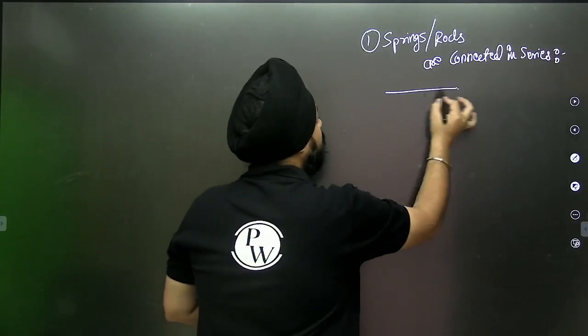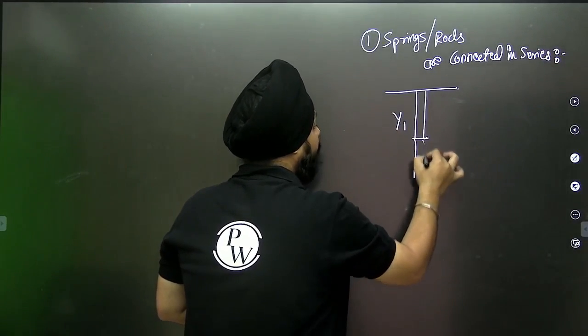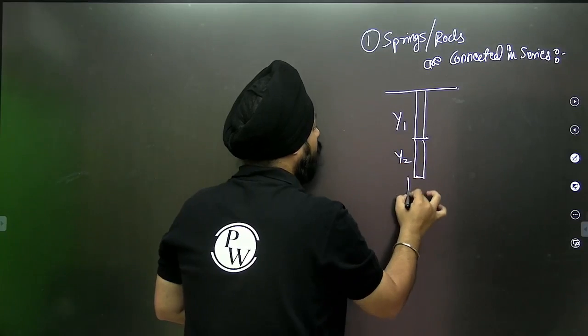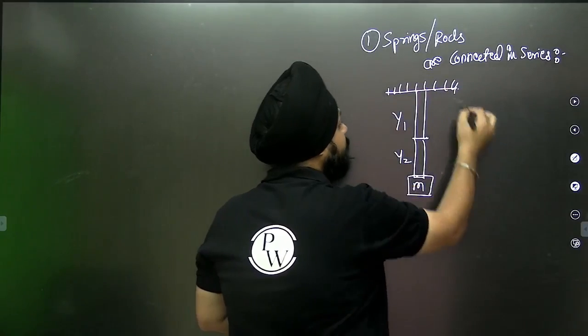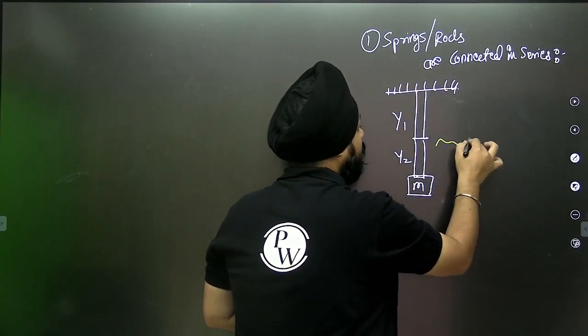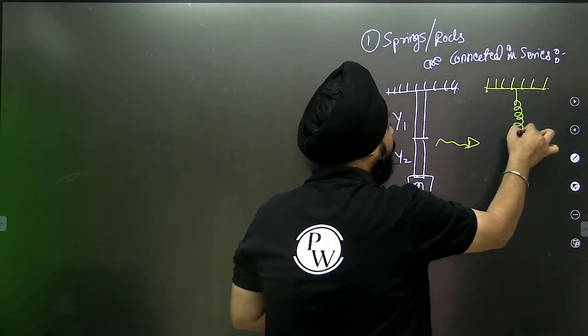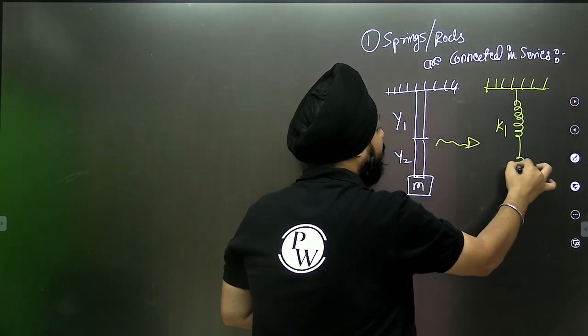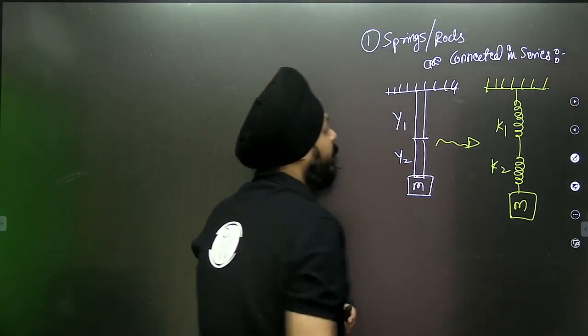Suppose this is a rod having Young's modulus Y1. This is a rod having Young's modulus Y2. Mass m is attached. Can I compare this analogy to the springs? This is the first spring having spring constant K1. This is the second spring, and mass m is attached, and this is constant K2.